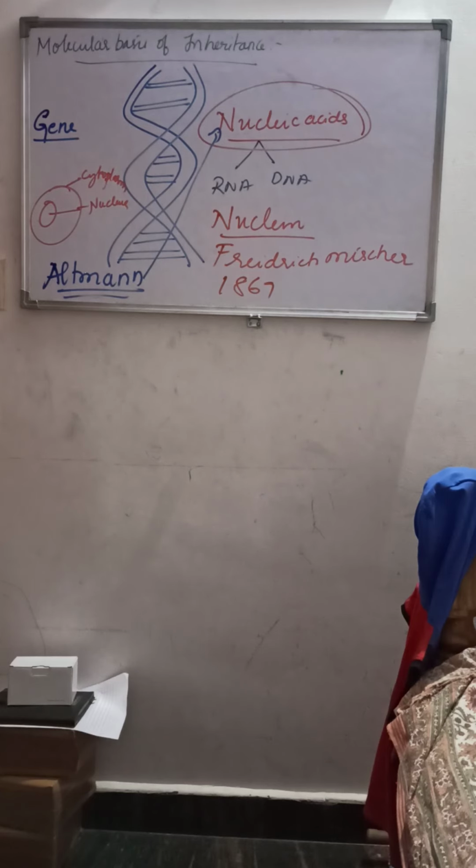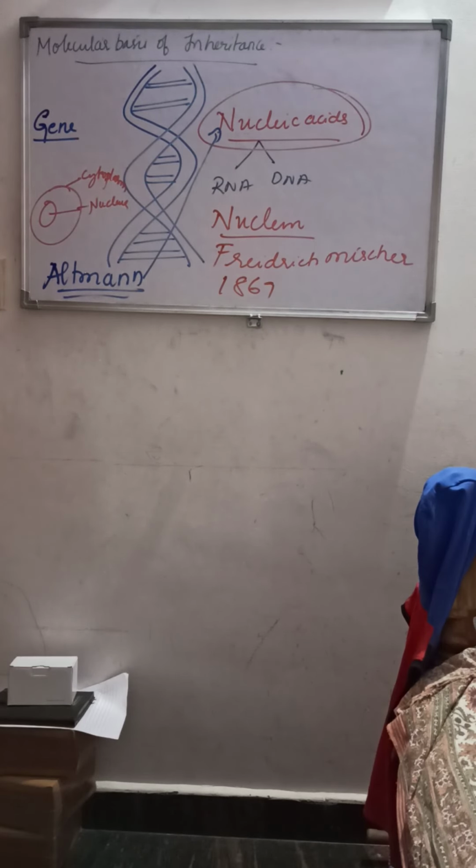Now let us understand about DNA first, then we will understand about RNA next. So DNA means what? Deoxyribonucleic acid. You can see this double helical structure of the DNA in the textbook as well as here. Please refer to the textbook for further reference. So this is how the DNA looks like. DNA is a double helical structure.